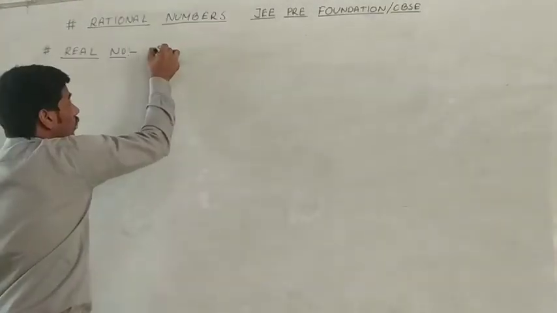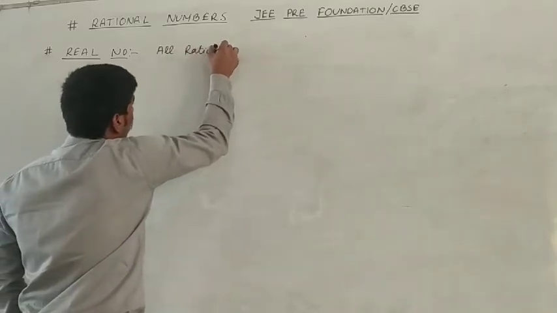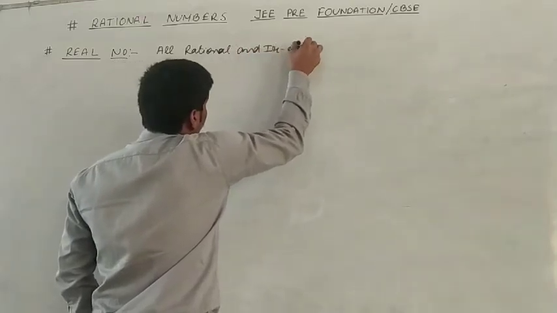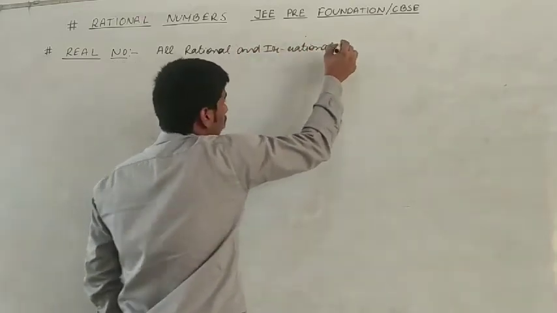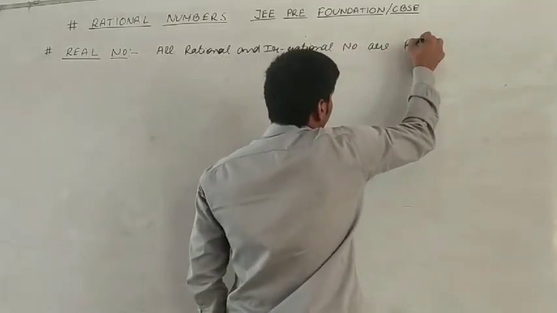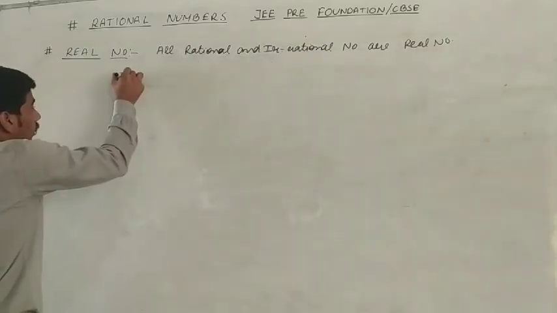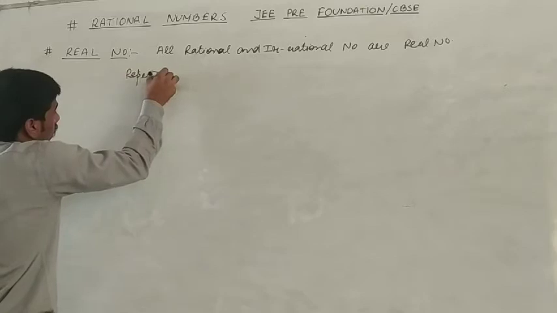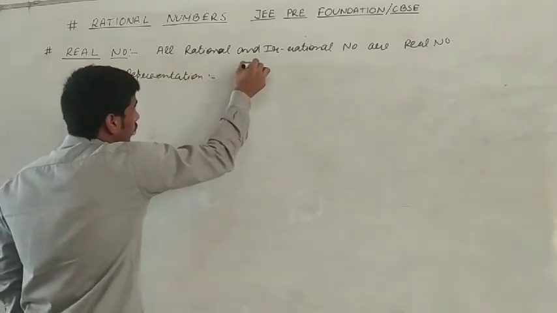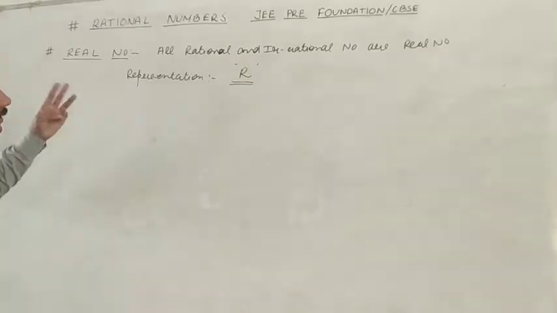All rational and irrational numbers are real numbers. Okay? Representation is capital R.